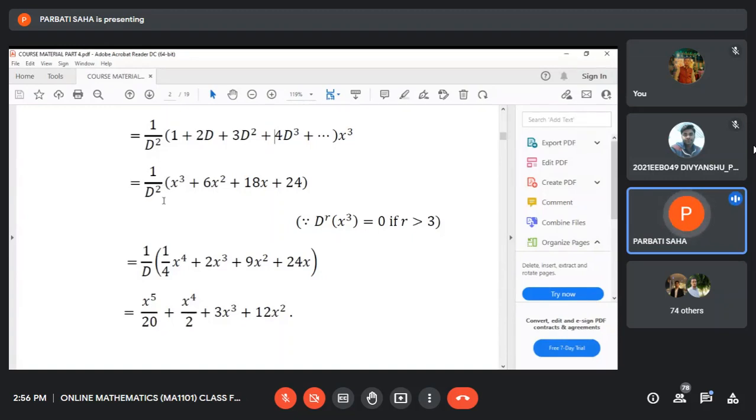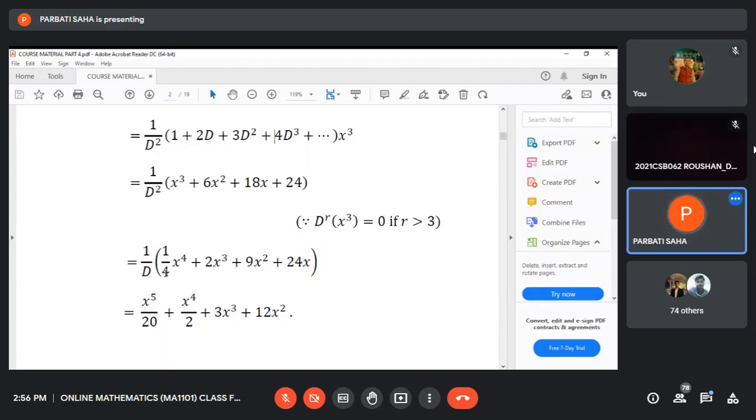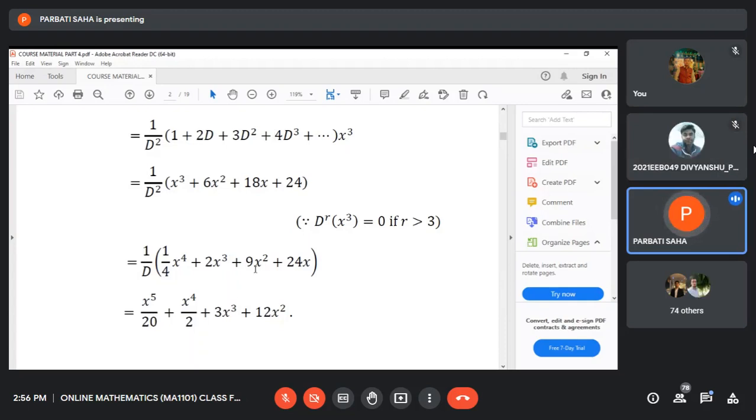First apply 1 by D, that is, you integrate once with respect to x. That will give x to the power 4 divided by 4, 6 into x cubed by 3, plus 18 into x squared by 2, plus 24 into x, like this. After that, again 1 by D, if you apply, that means again integrate with respect to x, then it should be x to the power 5 by 5, x to the power 4 by 4, x cubed by 3, x squared by 2, and after that it will be simplified and obtain this value.